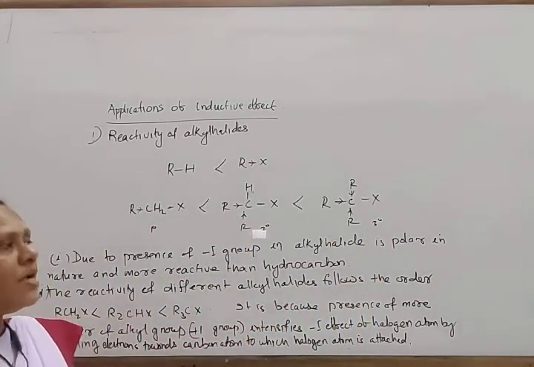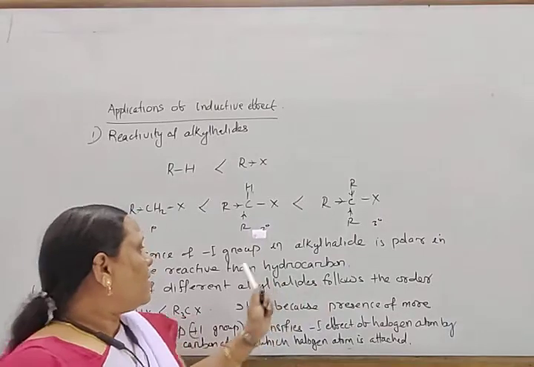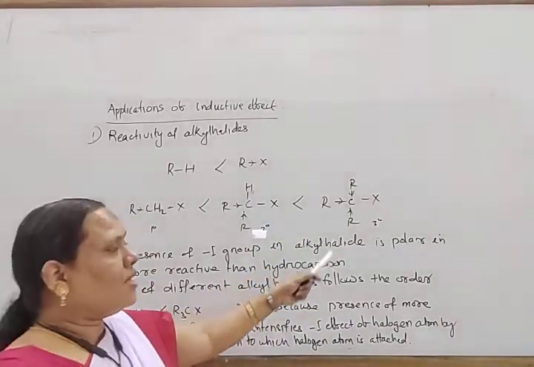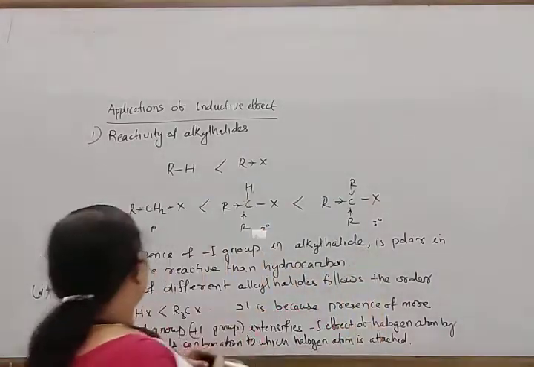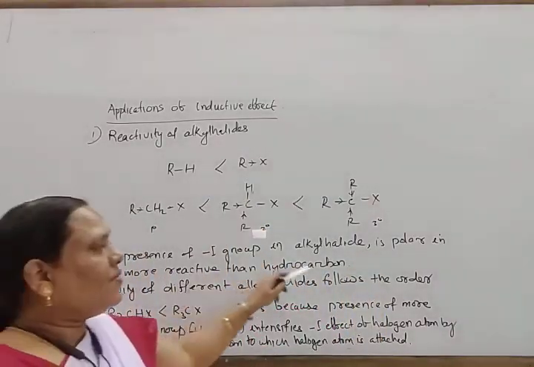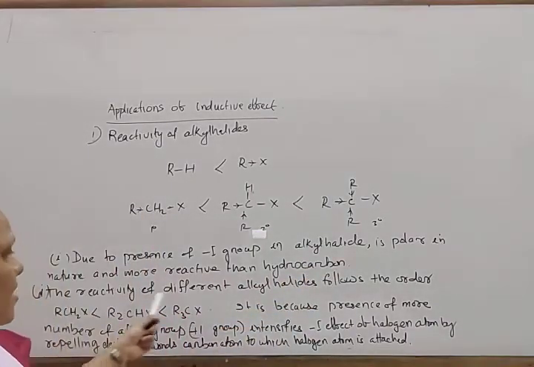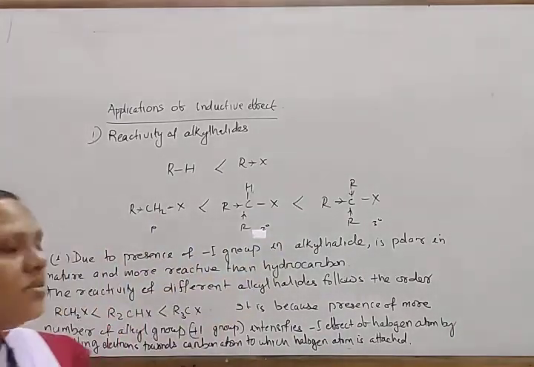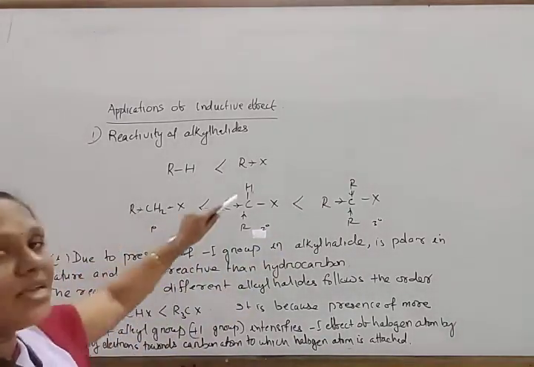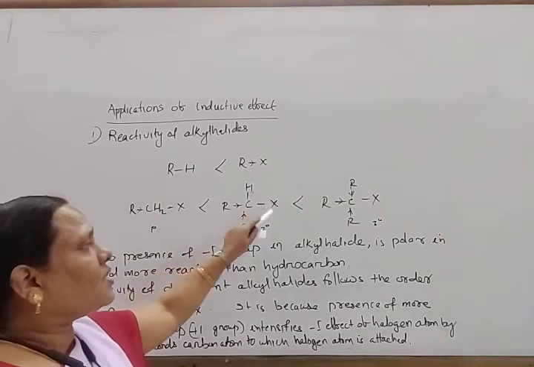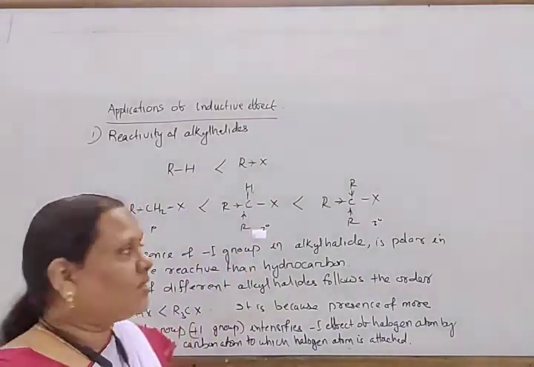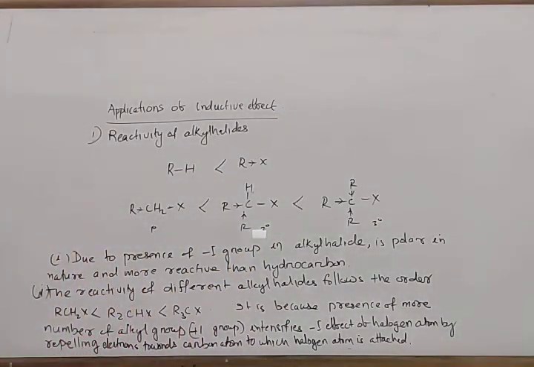Due to the presence of the minus I group in alkyl halide, it is polar in nature. In this way, it is more reactive than hydrocarbon. Similarly, the reactivity of different alkyl halides follows this order. This is the order because the presence of more alkyl groups intensifies the minus I effect of the halogen, for which the halogen can be removed easily. Okay, so note down this.